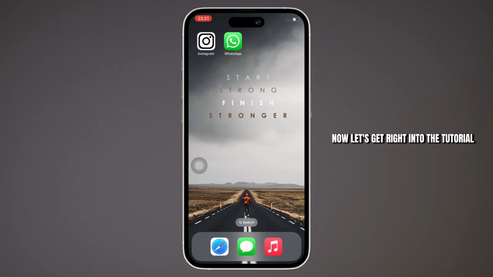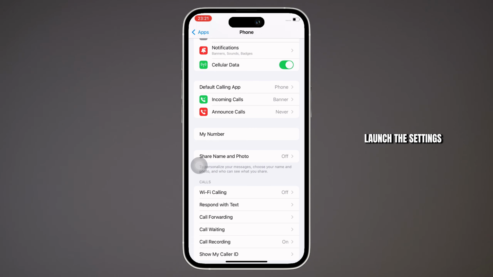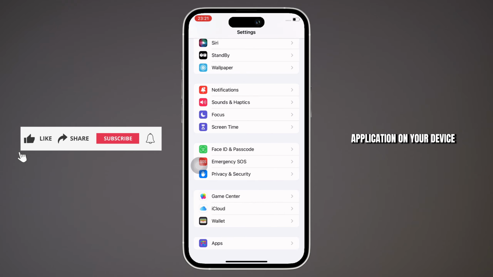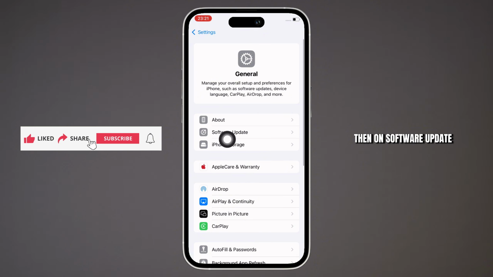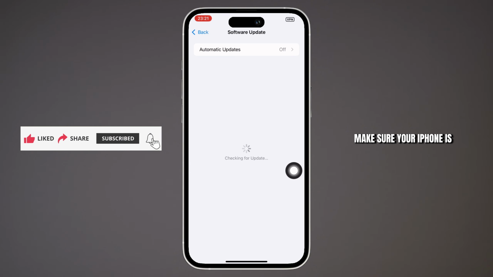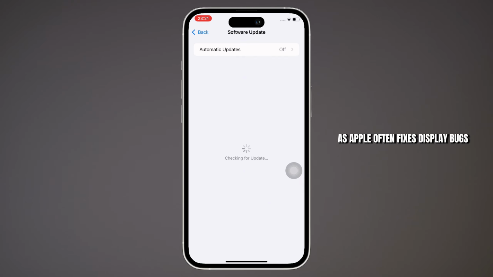Now let's get right into the tutorial. Firstly, go ahead and launch the Settings application on your device and tap on General and then on Software Update. Make sure your iPhone is updated to its latest iOS, as Apple often fixes display bugs.